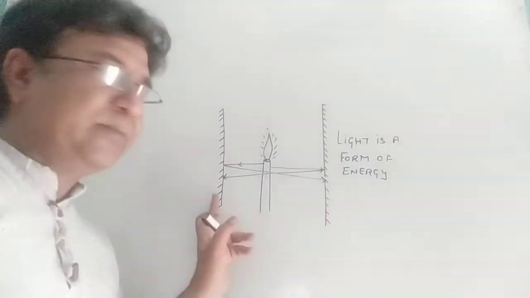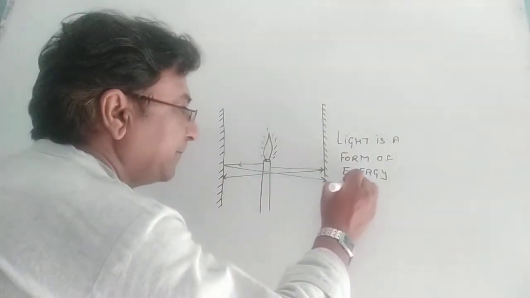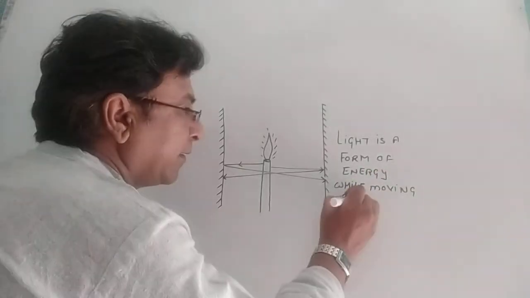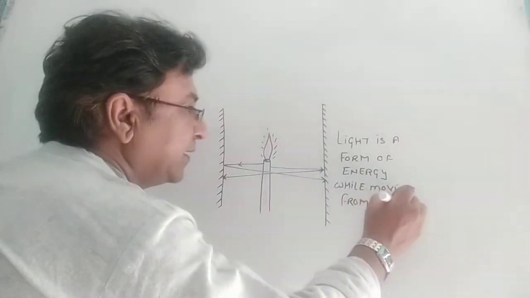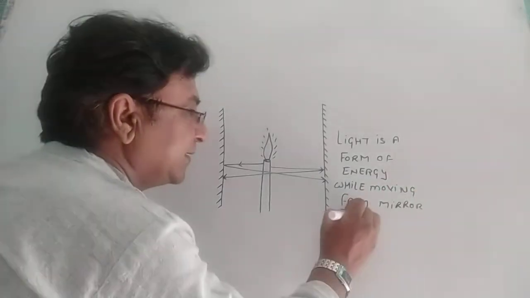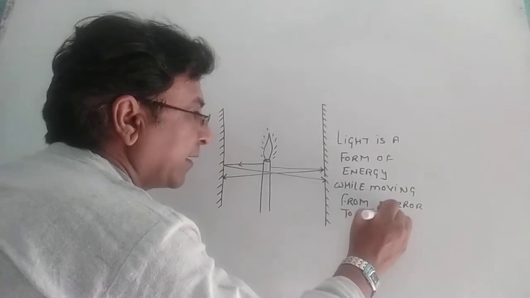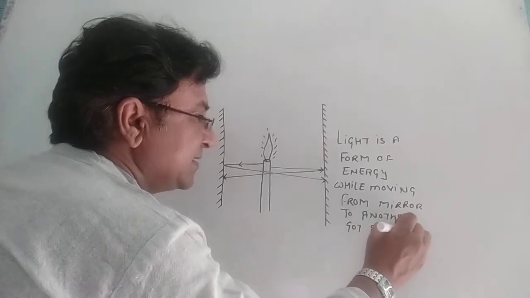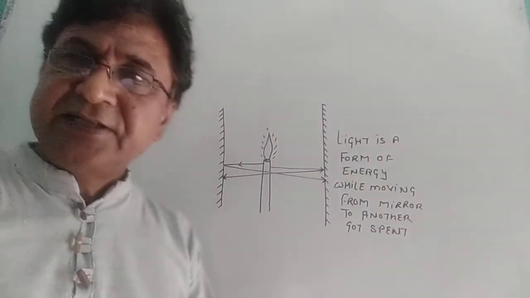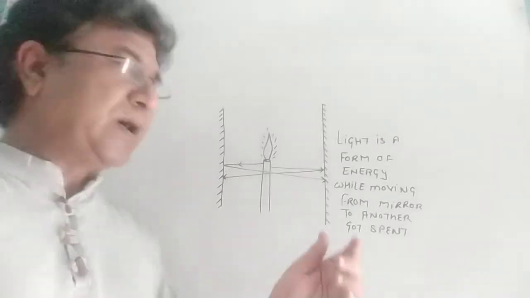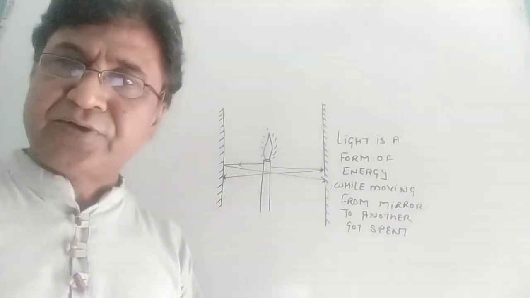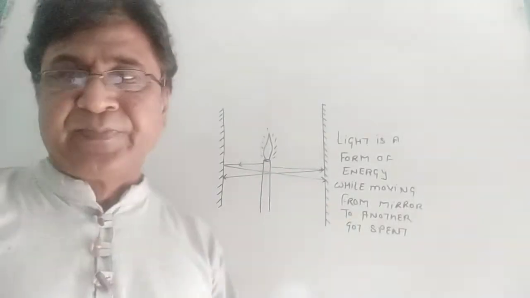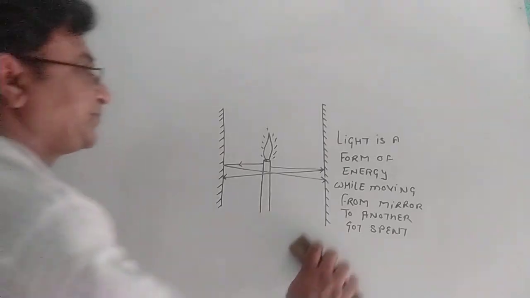While moving from one mirror to another, light energy gets spent, means light energy expenditure happens. That is why infinite images are not produced. This is question number 2, which is very important. Hope you understood. Okay, the third question